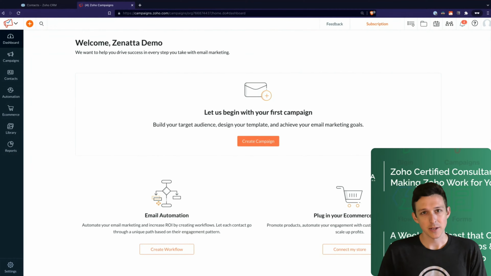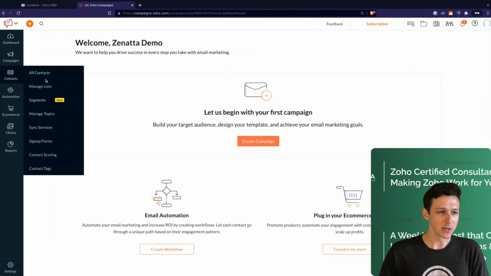Alrighty, so like Brett was mentioning, one of the big things that has changed within Zoho Campaigns is the way that it syncs over to your CRM. Generally speaking, 9 times out of 10, we're going to be using Campaigns as an extension of CRM. Regardless of what people are signing up for and where they're coming from, it's always a best practice to have them start in the CRM and then pull them over into Campaigns to do your marketing.